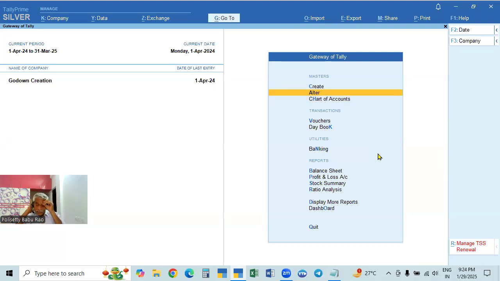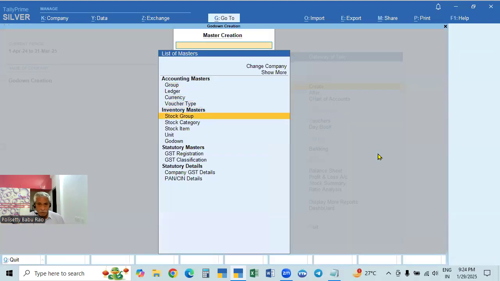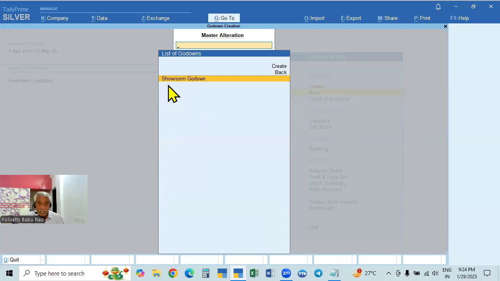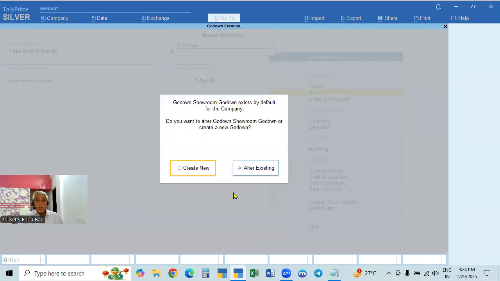Okay. Now what we will do is create a godown. We can go to Create, go to Godowns, and create. Or, as I told you, go to Alter, go to Godown. It will already show the existing godowns, one or more. Only one exists, and it is showing. Now if you go to Create, it will show the existing godown. That was the main location.